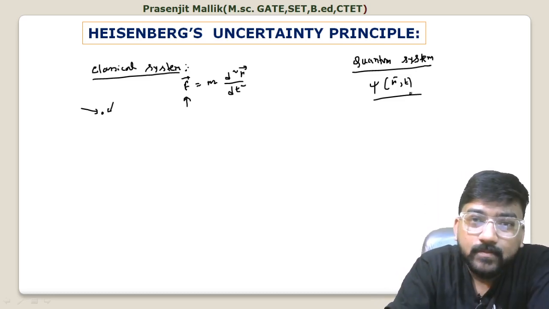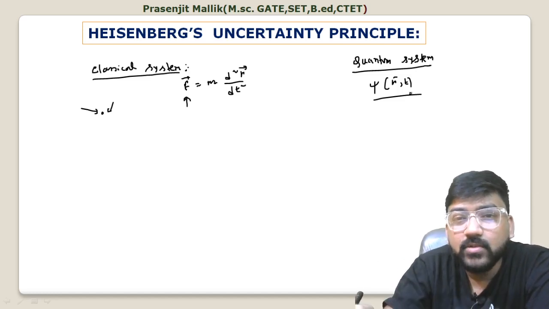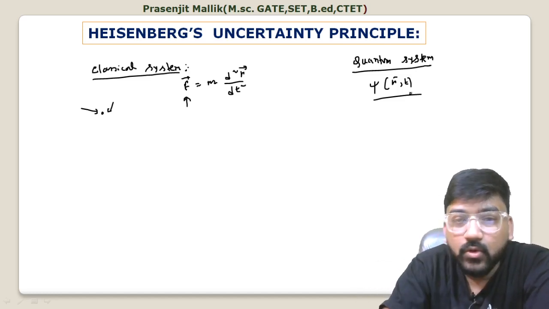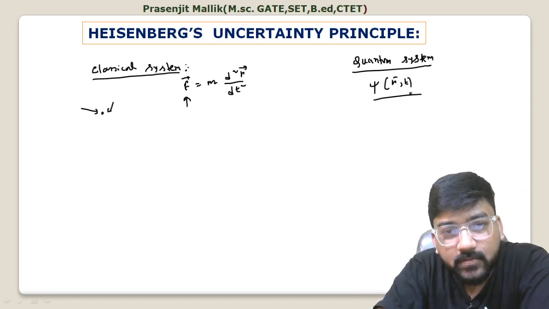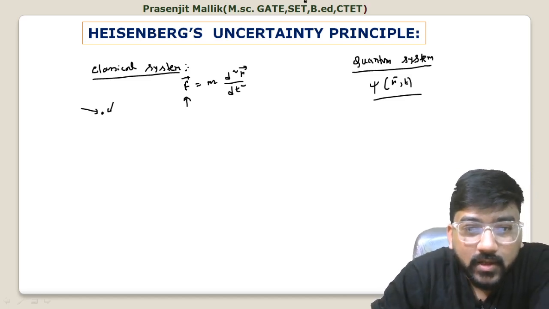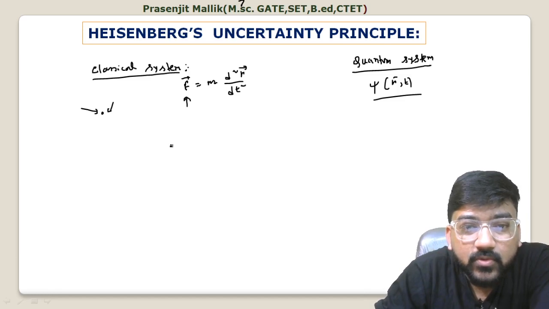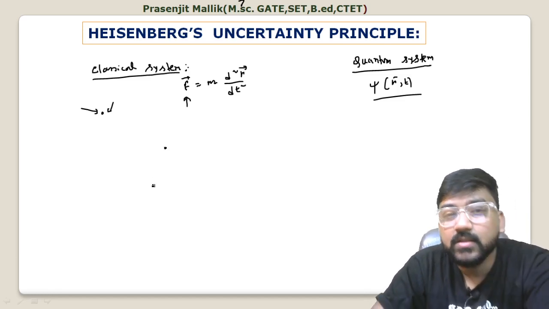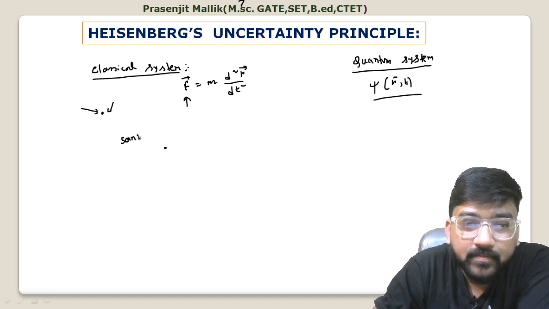And before stating the principle, let me tell you one thing again: why this kind of inexactness, or indeterministic behavior, happens. What is the difference from classical mechanics? If you talk about a classical particle, something like a sand particle, this is a classical particle.